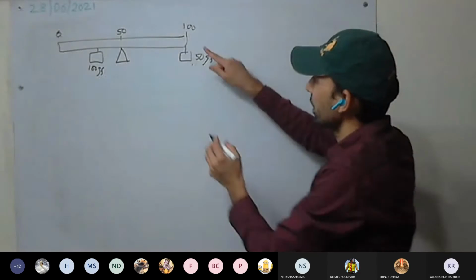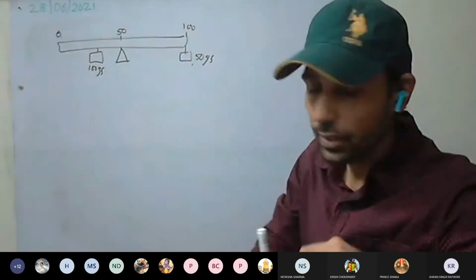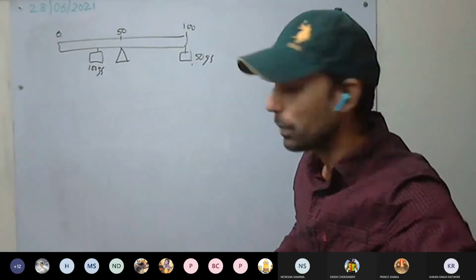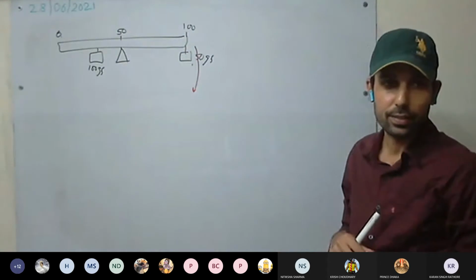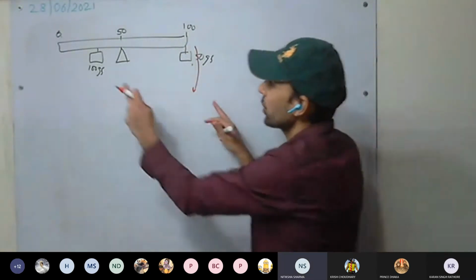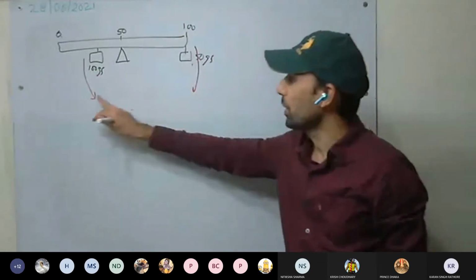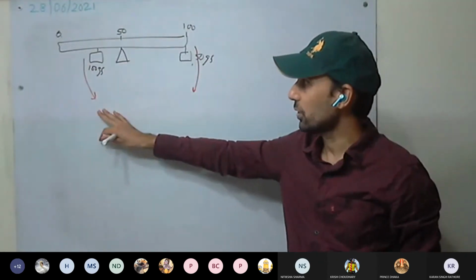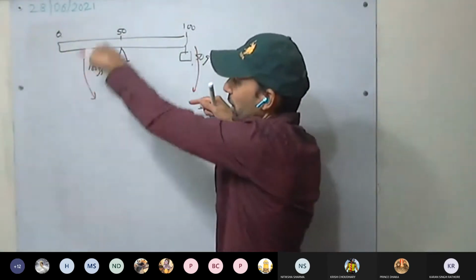See here, because of 50 gf, there will be a moment of force in this direction. And because of 100 gf, there will be a moment of force in this direction. These two moments of force must be equal, or we can say they cancel each other. This is clockwise and this is anti-clockwise moment.